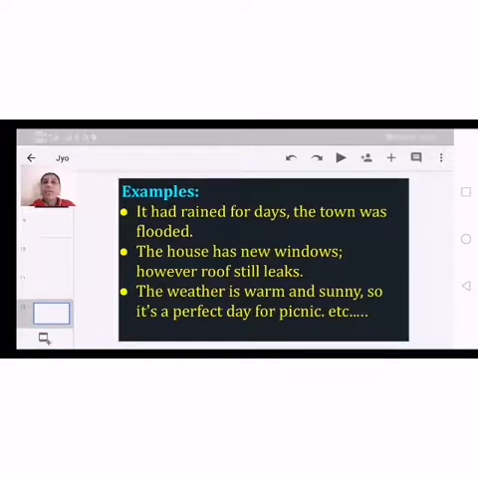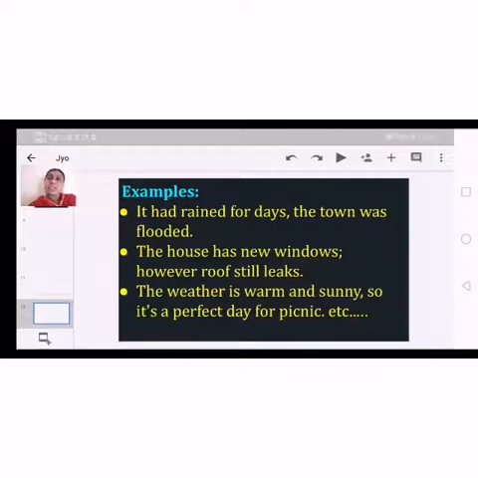And here we go with some examples of compound declarative sentences. The first example is, it had rained for days, the town was flooded. Here we can observe there are two statements, two phrases in this example. It had rained for days.